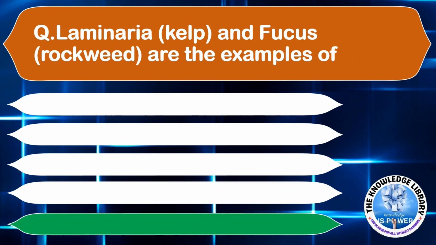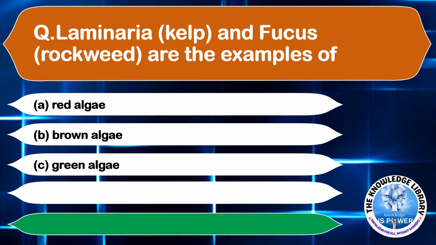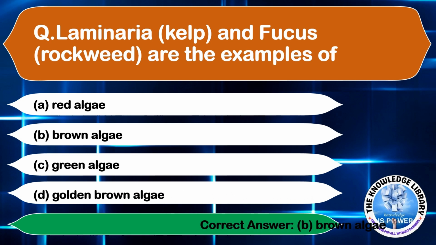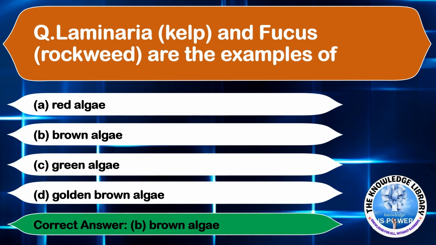Laminaria and Fucus are the examples of option A, red algae, option B, brown algae, option C, green algae, and option D, golden brown algae. The correct answer is option B, brown algae. Moving on to the next question.